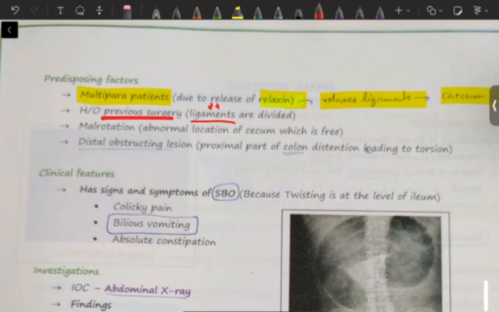And malrotation, which is a developmental anomaly during embryological formation. If there is malrotation, then cecum, instead of being fixed, would have been free, because of which again there will be increased chances of volvulus. And then a distal obstructing lesion, that is, proximal part of the colon distension leading to torsion.